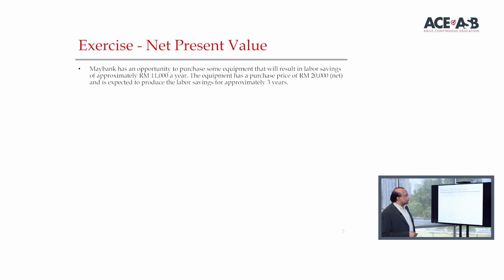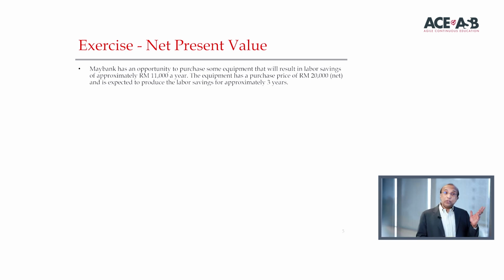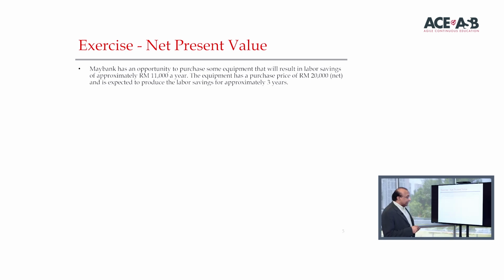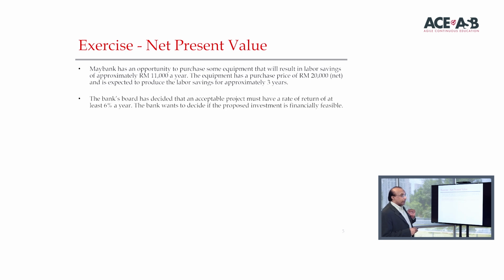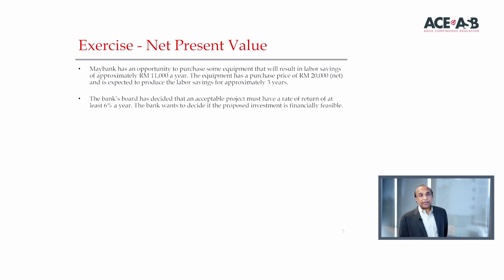Maybank has an opportunity once again to purchase some equipment that results in labor savings of approximately $11,000 a year. The equipment costs $20,000. This problem looks familiar to you. It'll produce labor savings for 3 years. Now we have to remember it takes 3 years for that savings to be realized, as well as the discount rate. I told you the time value of money requires a discount rate or a risk adjusted cost of capital, and we shall say to you that it's 6% a year. You don't have to calculate it, we give it to you.